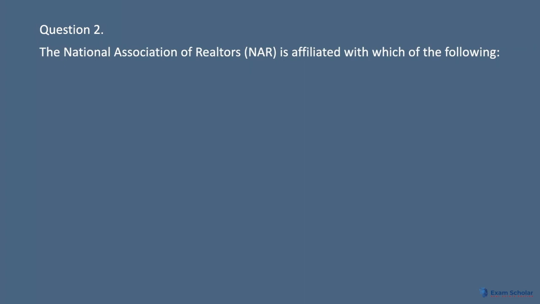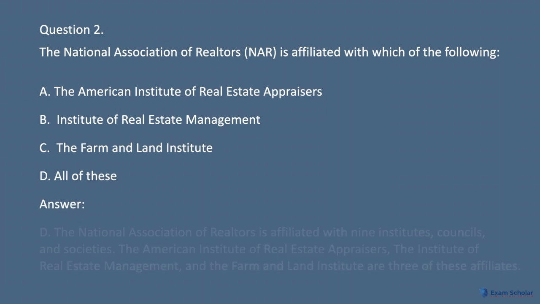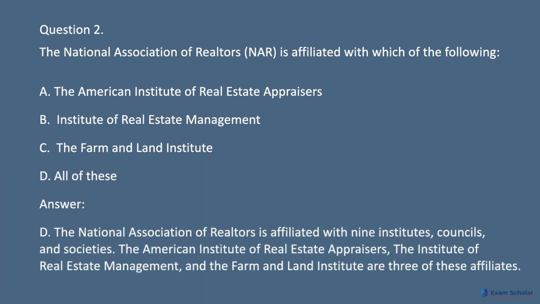Question 2. The National Association of Realtors, NAR, is affiliated with which of the following? A. The American Institute of Real Estate Appraisers. B. Institute of Real Estate Management. C. The Farm and Land Institute. D. All of these. Answer: D. The National Association of Realtors is affiliated with 9 institutes, councils, and societies. The American Institute of Real Estate Appraisers, the Institute of Real Estate Management, and the Farm and Land Institute are 3 of these affiliates.